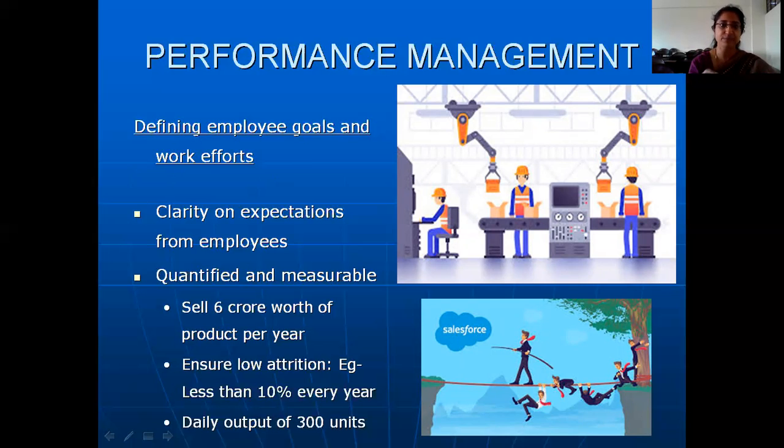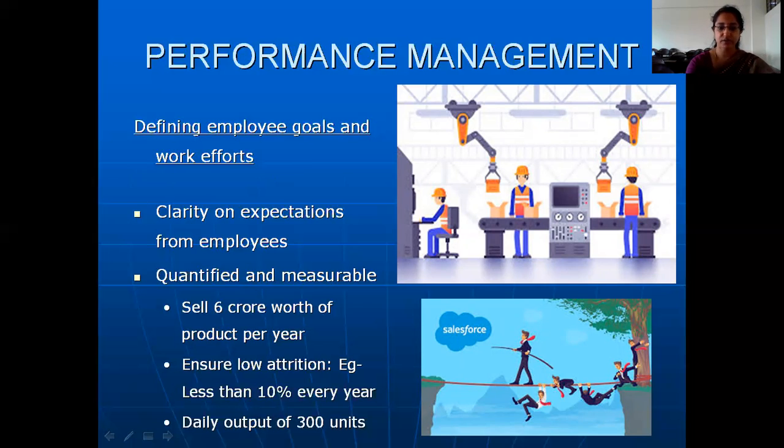So if you quantify it in measurable terms, how do you know that the sales force are happy? By looking at the attrition rate. So if you find that the attrition rate is less than 10%, it means the sales force are motivated, which means the sales manager is doing a good job in terms of keeping their sales force happy. So this is the way in which quantification of the goals can be done. If this quantification is done, you can easily measure the performance.